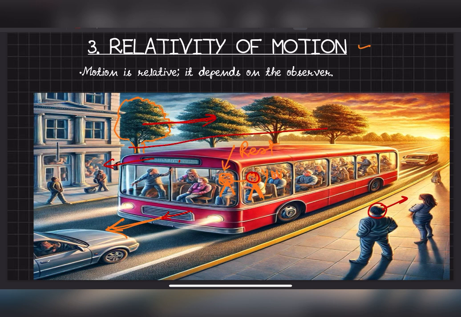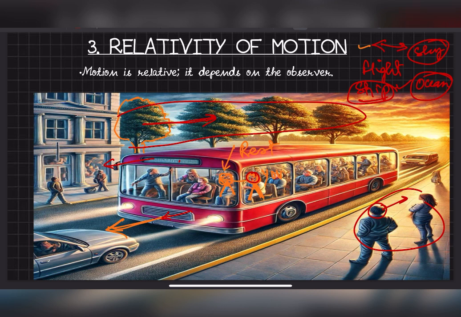What will happen if there are no trees, nothing around you to show whether you are moving? You will not know if you're moving or not. If you have been on a flight, or on a ship in big water, an ocean, or if you are in the sky, you'll not see anything outside, then you'll not know whether you are moving or not. For you to understand whether you are moving or not, you have to see outside, and if outside objects are moving, let's say if the bus is moving in this direction, you'll see that the trees are moving in this direction.